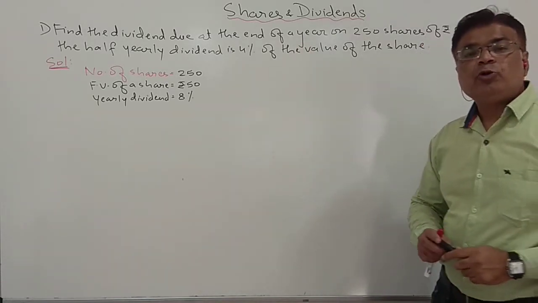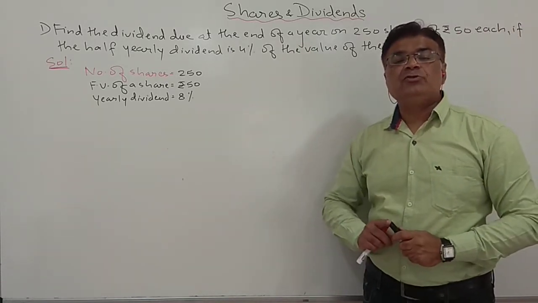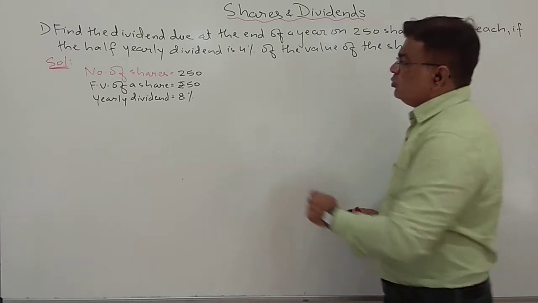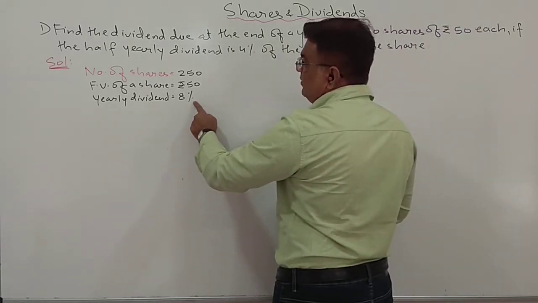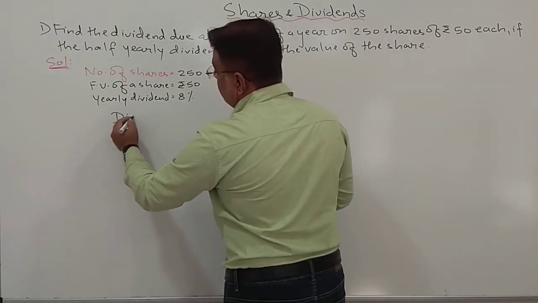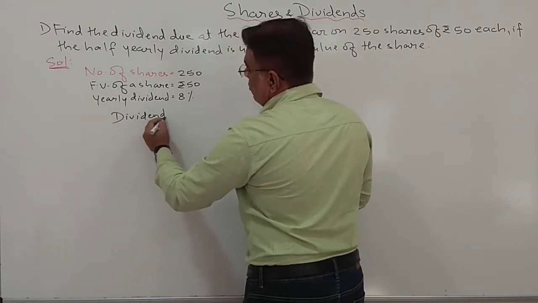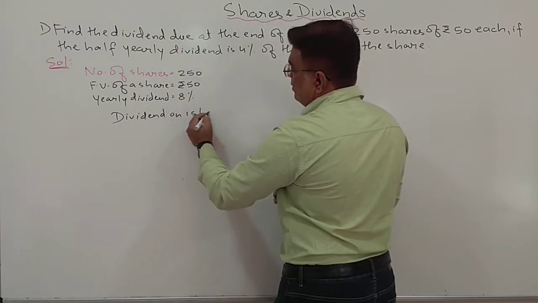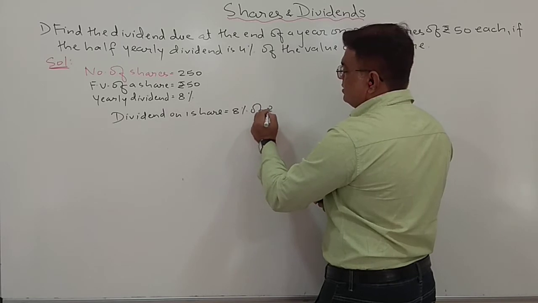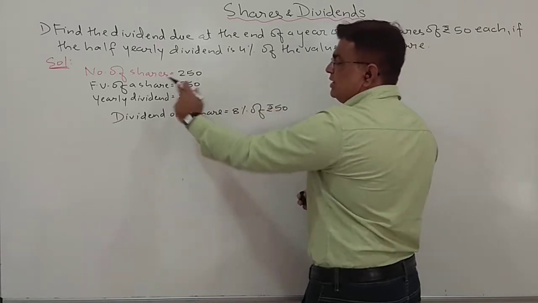Yes. Now as I told you, dividend is always calculated on face value. So first let us calculate what will be the dividend on one share. So dividend on one share will be 8% of ₹50 because the face value of a share is 50.